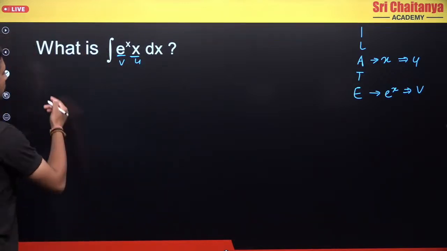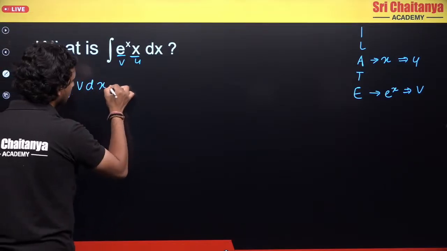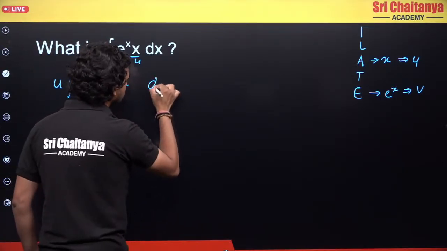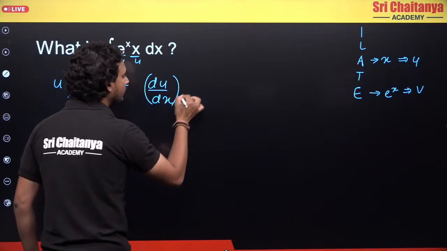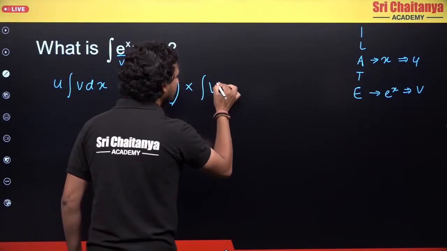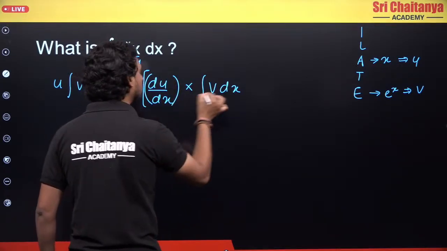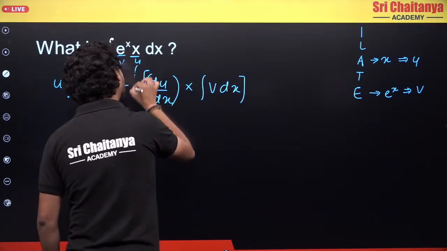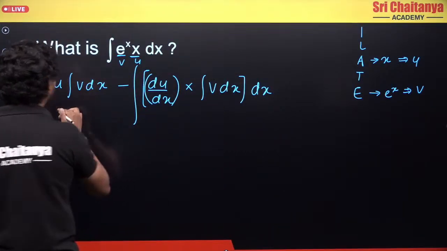So now what is the formula? The formula is u integration v dx minus differentiation of u, into integration of v, and this whole function is integrated. So let's substitute the values. Simple.